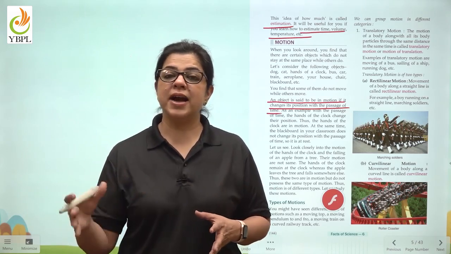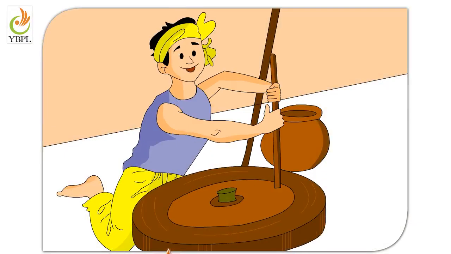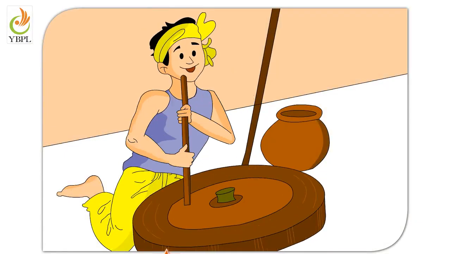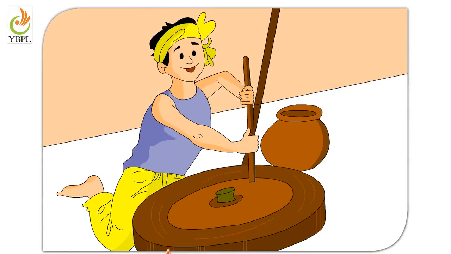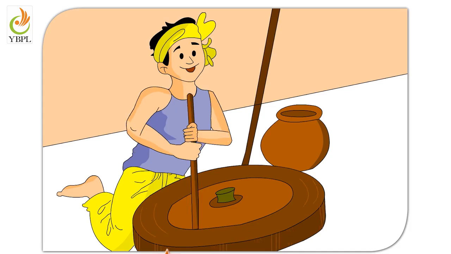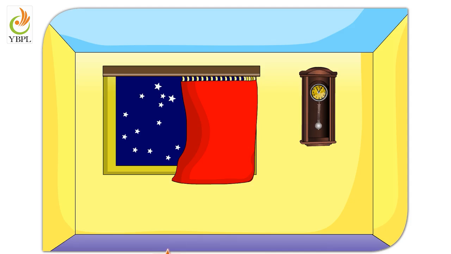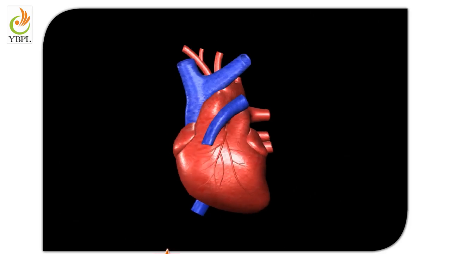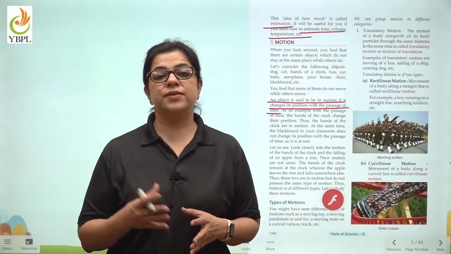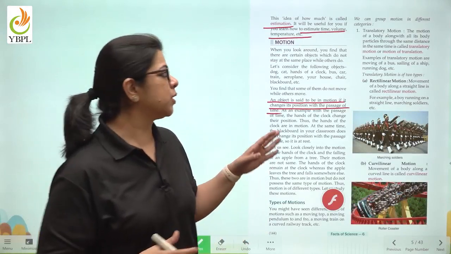Now, what are the different kinds of motion? Let us watch a video to understand the same. When an object moves about a fixed axis without changing its position, it is said to be in rotatory motion. A motion that repeats itself after regular intervals of time is called periodic motion. The motion that does not repeat itself after regular intervals of time is called non-periodic motion. So children, we have learned the different kinds of motion. Now let us quickly revise them from your book as well.